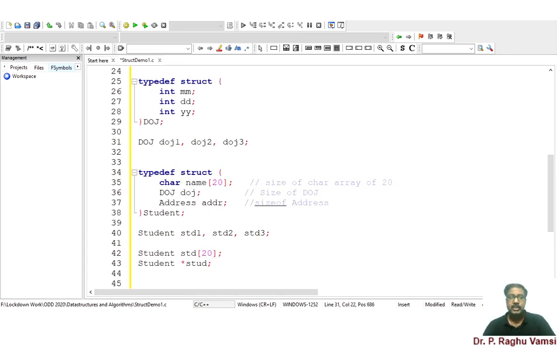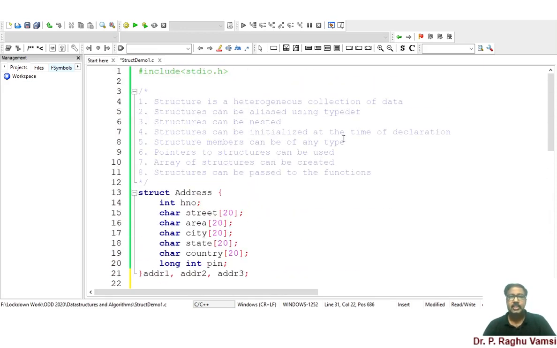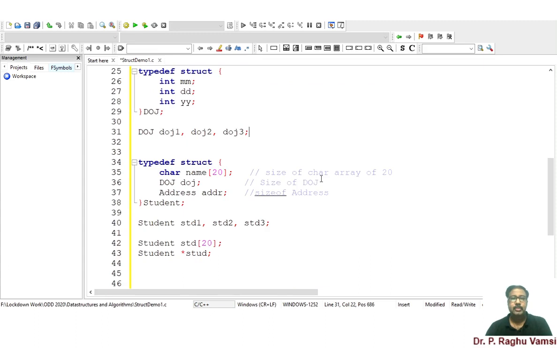Next one is how to initialize the structures. The structure can be initialized at the time of declaration itself, or else you may read the values using the scanf function and assign the values to it. In order to initialize the structure at the time of declaration, you may use something like this. For example, in the case of a typedef structure with int month, date, and year, these three are there. So you can use it like this, equal to, within curly brackets. Today's date is 20, 08, and 2020. So this is the way I can declare it.